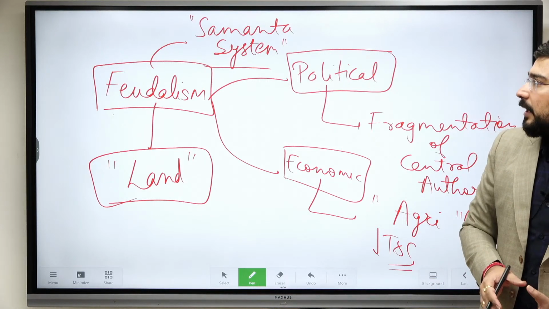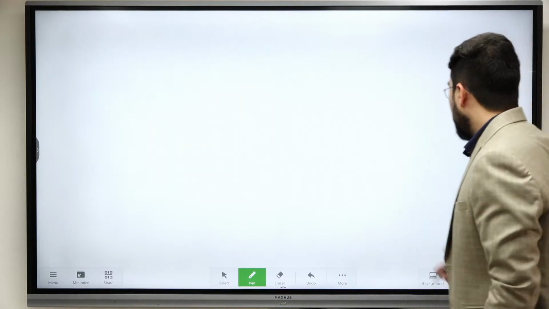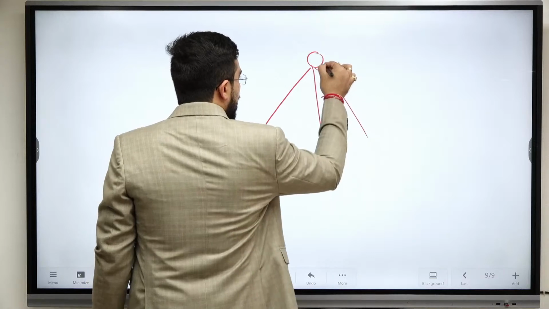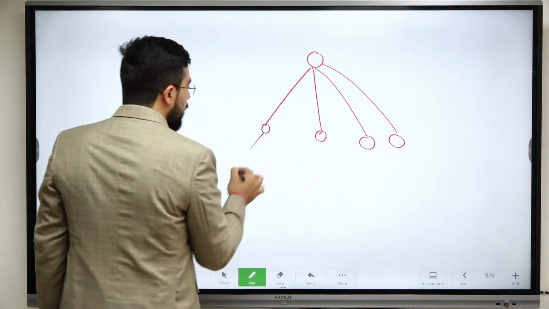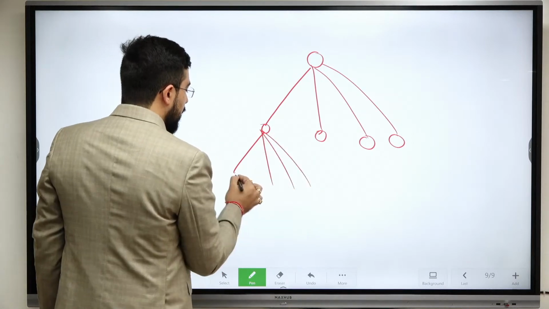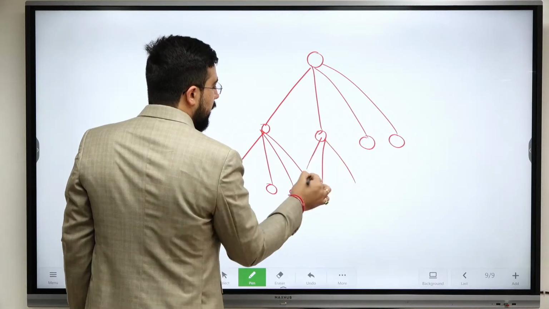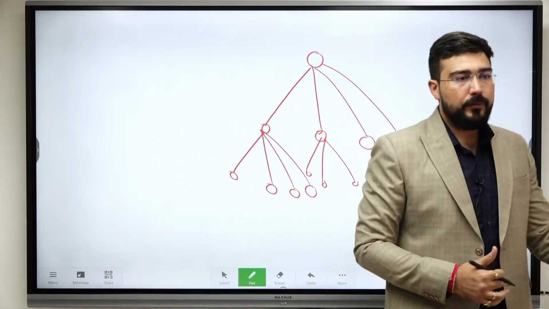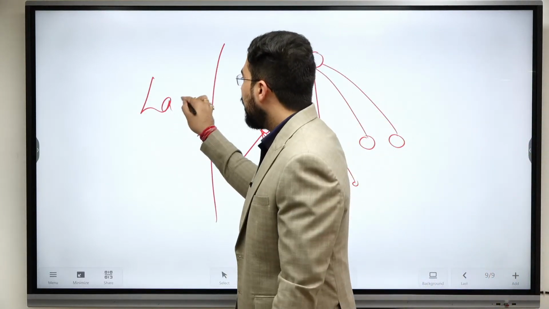So in our literary texts, this is mentioned as the Samanta system, where the king's power was divided among multiple people. A kind of hierarchy is created. So in that manner you can understand there is a hierarchy of power from the top till the bottom, and all of them had certain kinds of differential land rights.